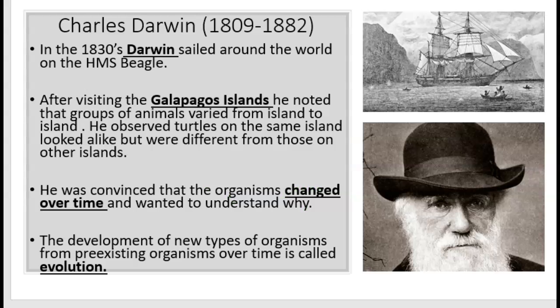We're going to start with the father of evolution, who is Charles Darwin. He lived from 1809 to 1882. Darwin basically got on a boat for 5 years and sailed around the world. And what he did during this period of time was he took meticulous notes and drew pictures of everything, all kinds of living things, the rock formations, the land formations. He just wrote down and journaled so many different things.